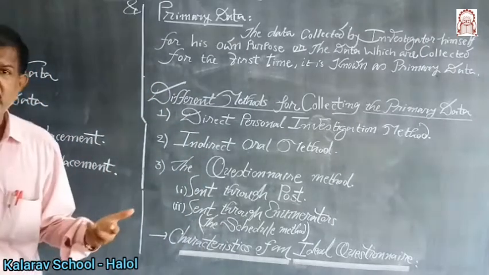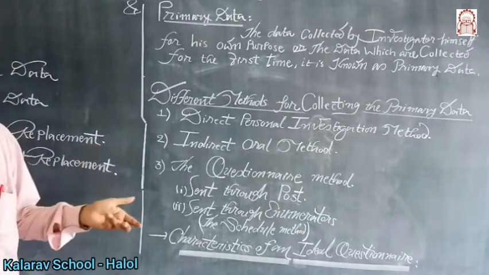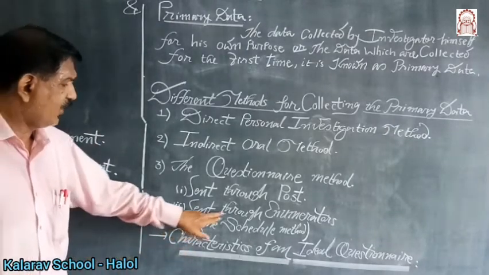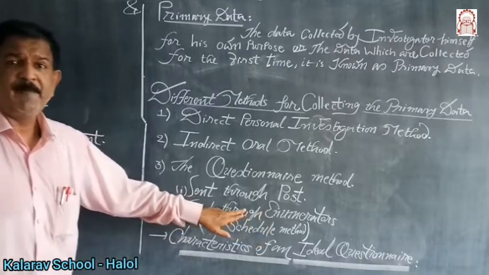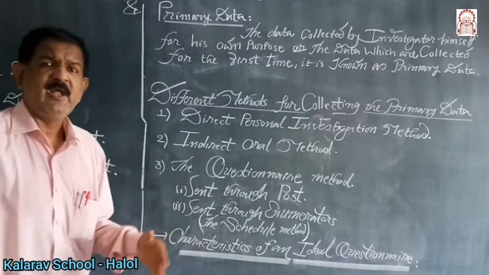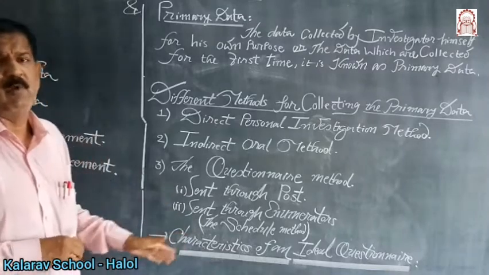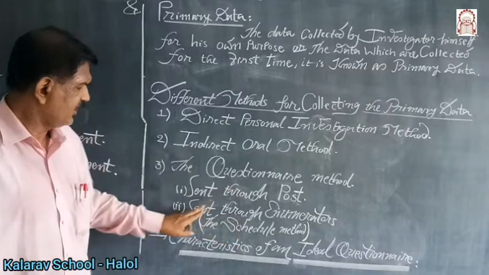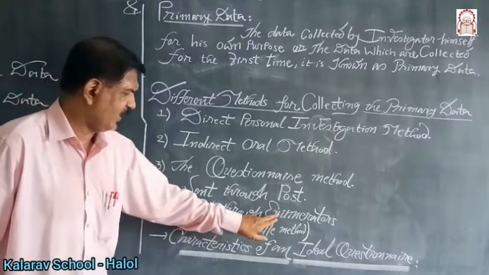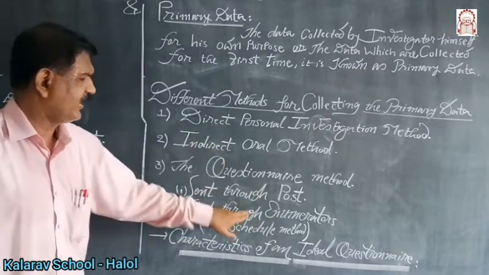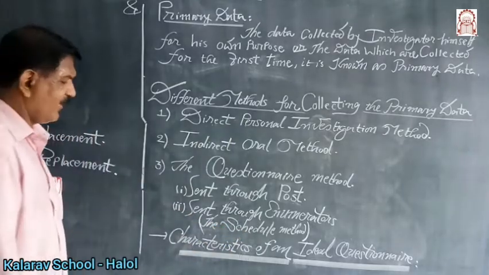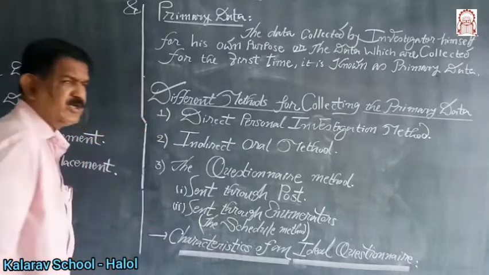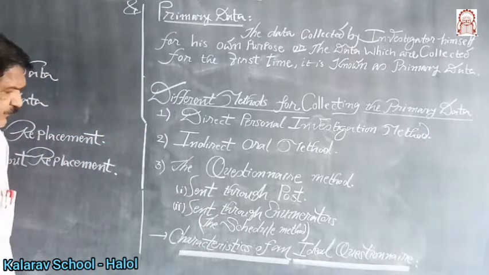Training is also given to them on how to collect the data, how to collect the information, how to cross-examine the informants, and a form is also given to them. They personally contact the informant, and by asking the questions, they fill up the form. This method is as good as the direct personal investigation method. Government makes use of this method under population census and certain inquiries.